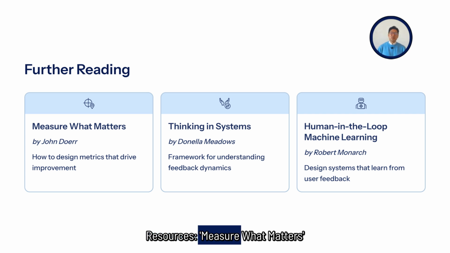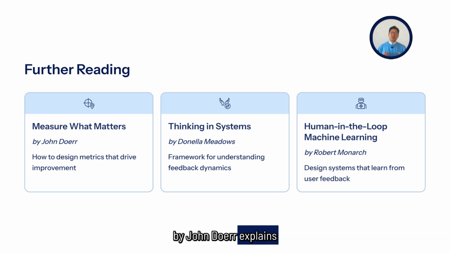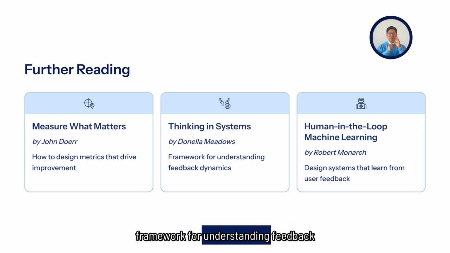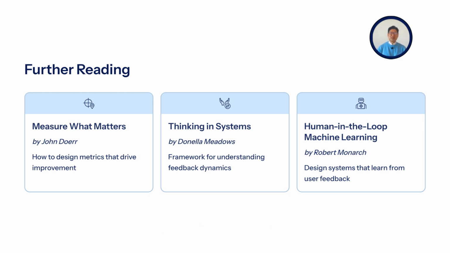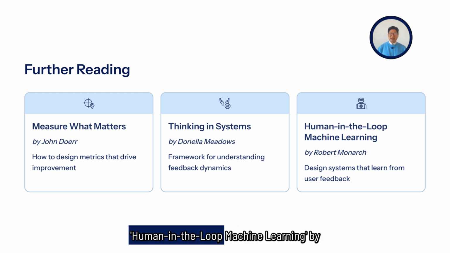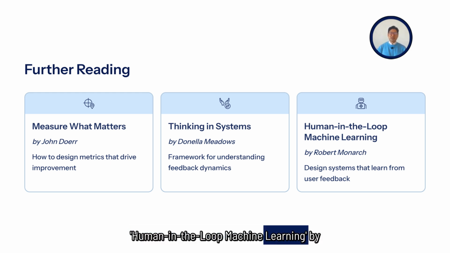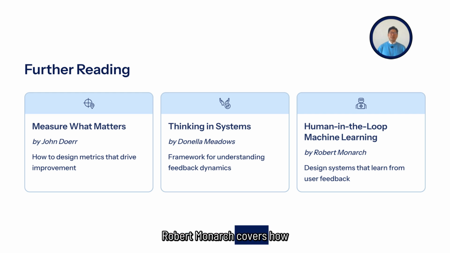Resources. Measure What Matters by John Doerr explains how to design metrics that drive improvement. Thinking in Systems by Donella Meadows provides a framework for understanding feedback dynamics. For AI-specific feedback, Human-in-the-Loop Machine Learning by Robert Monarch covers how to design systems that learn from user feedback.